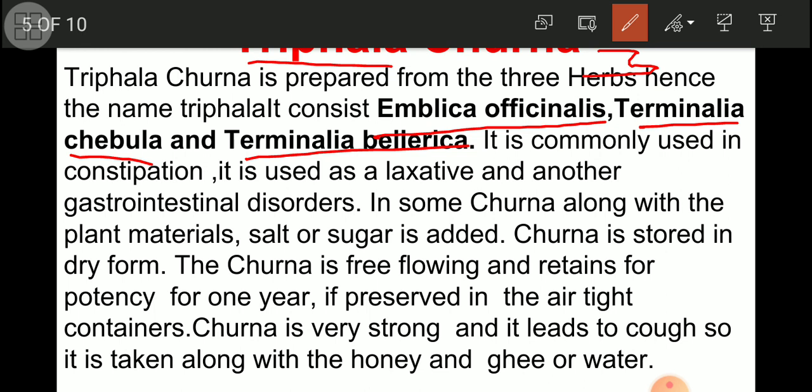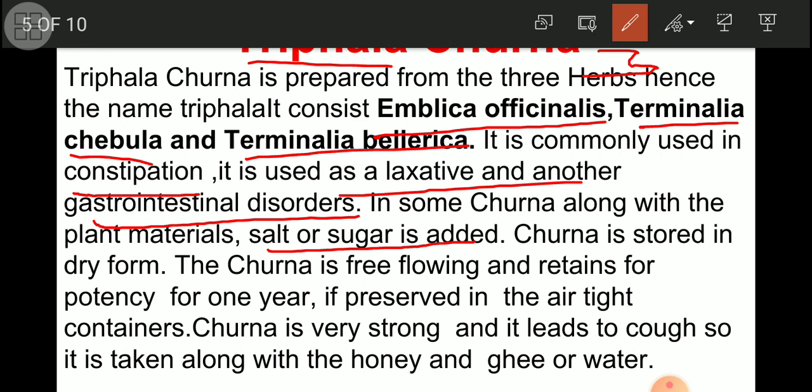Now, what are the uses of that one? It is used in constipation, as a laxative and in other gastrointestinal disorders. In some churna, along with this plant material, salt or sugar is added. Now, why add these salts and sugars? We know that most of the time pure Triphala churna may not be taken easily by people, maybe due to its bitter taste, so for the taste only salt or sugar is added.